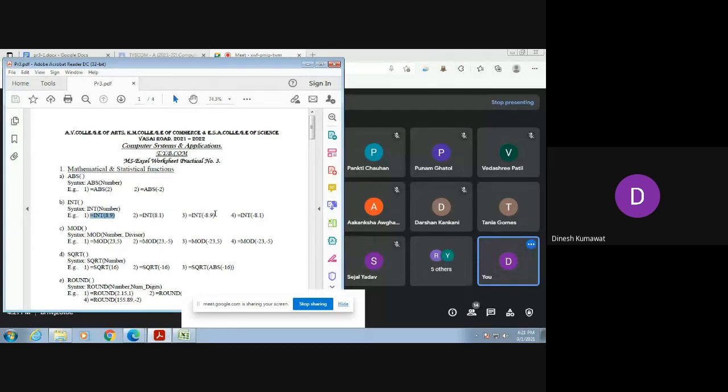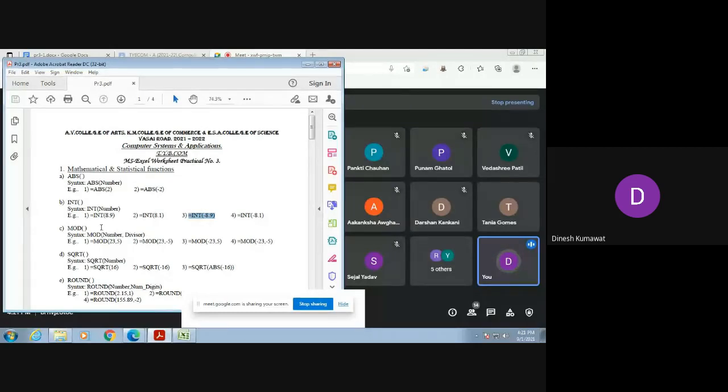Now, can you guess what is the output of this third query? Tanya is saying 9. And remember, we are having minus 8.9 inside this open bracket. Minus 9. Okay, Darshan is saying it is minus 9.